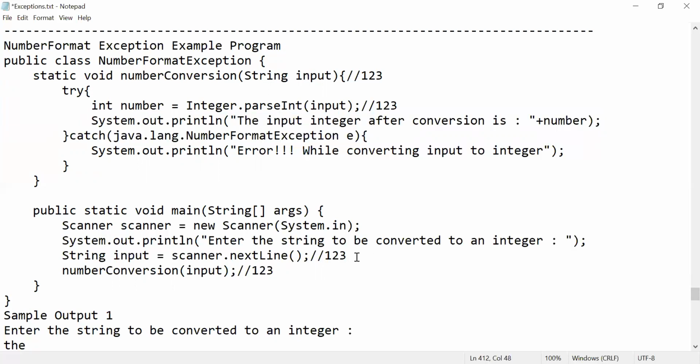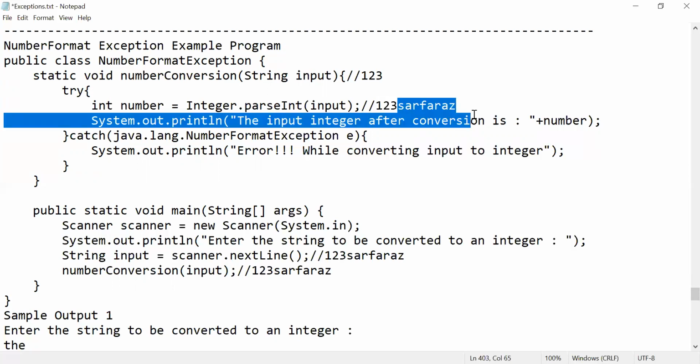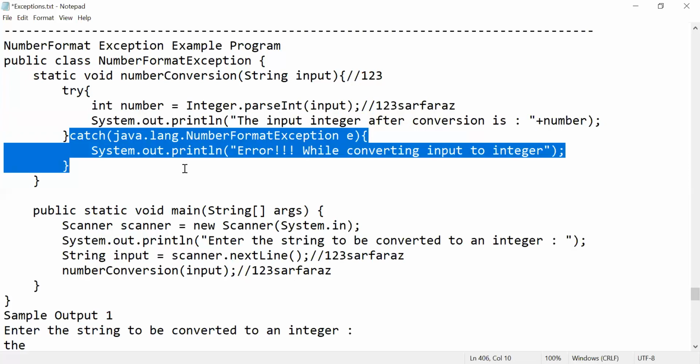Let us imagine now I have given 123 followed by letters, like this. This is my input now. If you check it, I need to scan only integer values, right? But I have the integers 1, 2, 3, and after that I have strings. Now this is called an exception. We can't scan, right? Because those are characters, those are strings. So now what happened? It is catching an exception called number format exception.